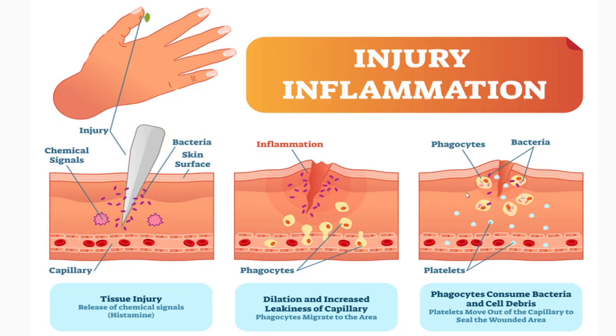The phagocytes consume the bacteria and cell debris. So finally, the platelets will come out from these capillaries and try to cover this wounded area. Wherever the wound happened, the platelets accumulate here and start to make this wound area healthy.